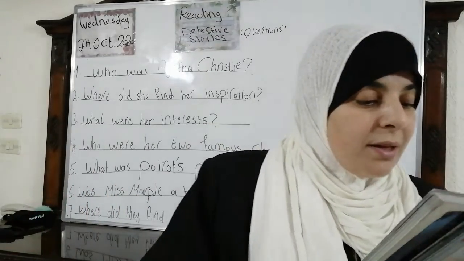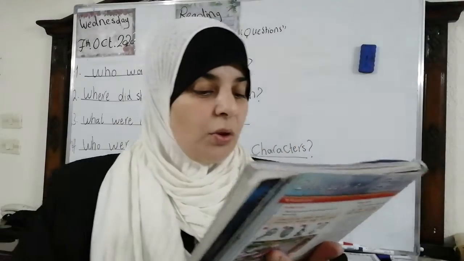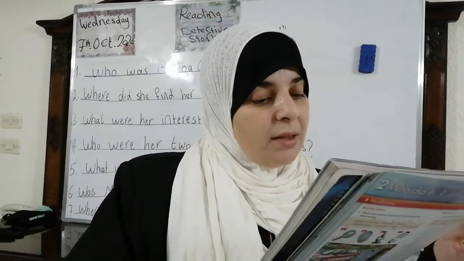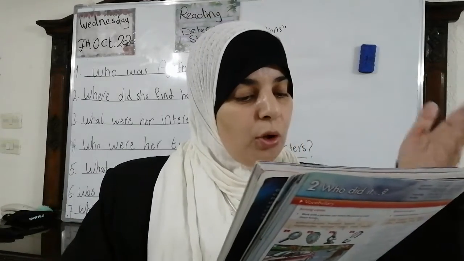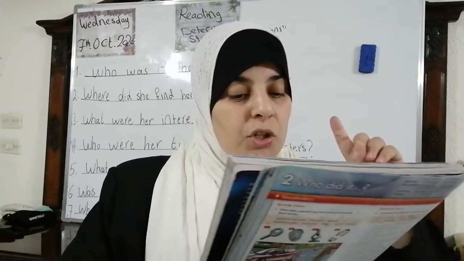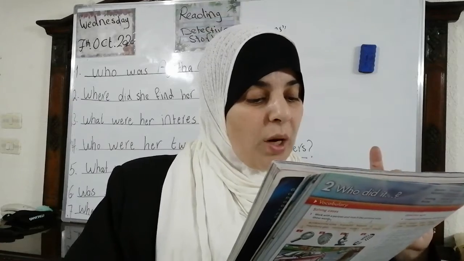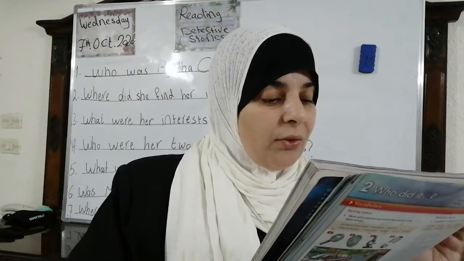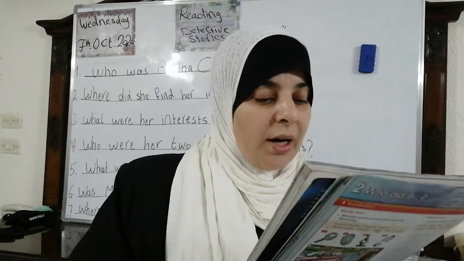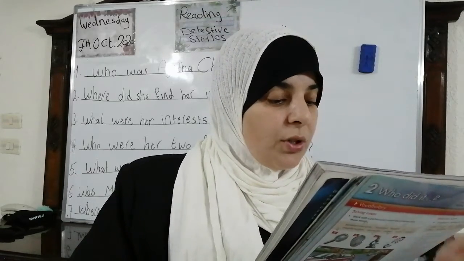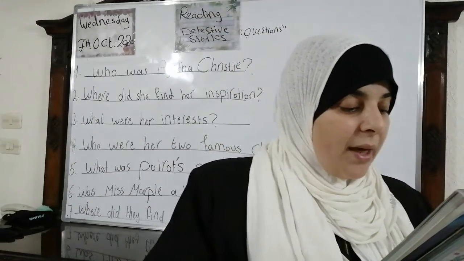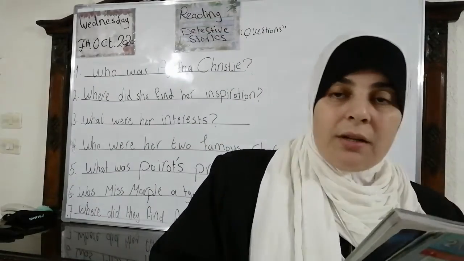Okay? Christie found inspiration for her stories at unusual moments. Sometimes ideas suddenly came to her in a shop or walking along the street. She also loved traveling and was interested in archaeology. She visited many countries including Egypt, Iraq, Iran, Syria, Jordan, and Turkey. These places inspired many of the events and characters in her stories.